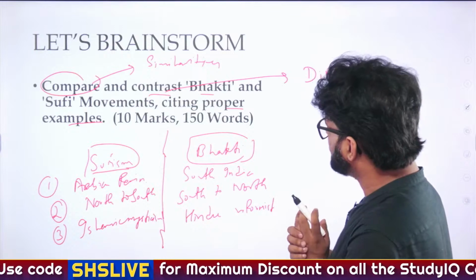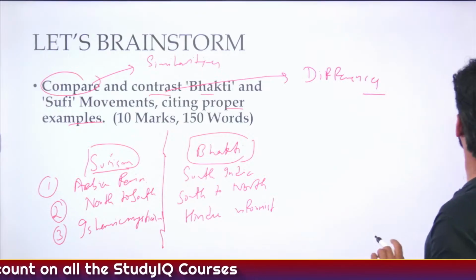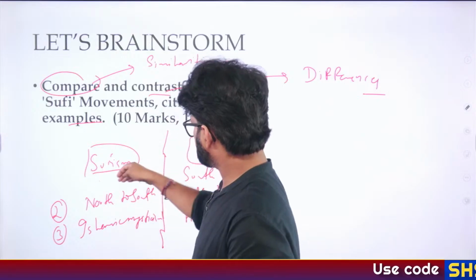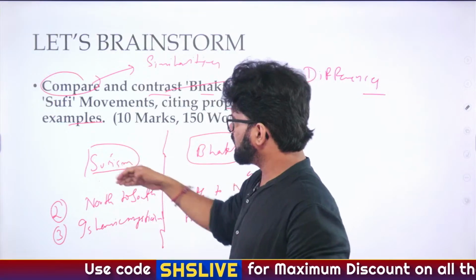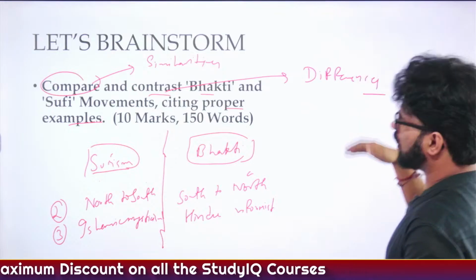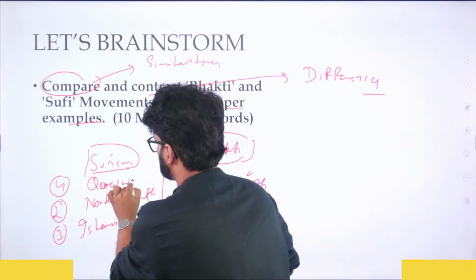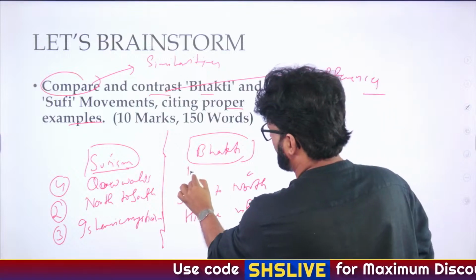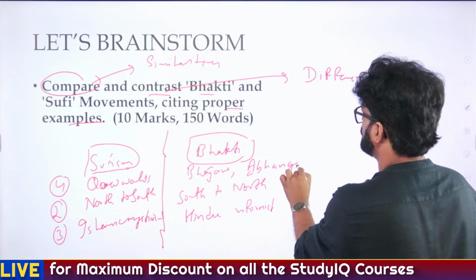What else is different between them? Similarities, anybody and everybody can write. Differences are the points where you have to think a little. We have seen three points. What is the fourth point? In Sufism the focus is on qawwalis and songs. Qawwali is a famous Sufi format where you reach closer to God. When we come to Bhakti, we have bhajans, abhangas and vachanas, which we sing and dance to.